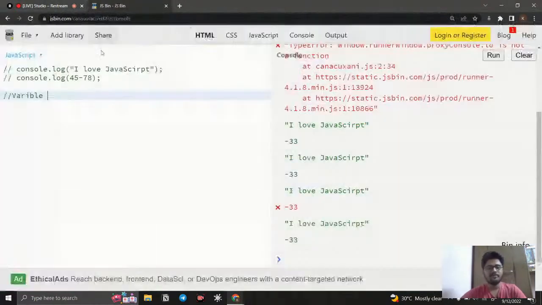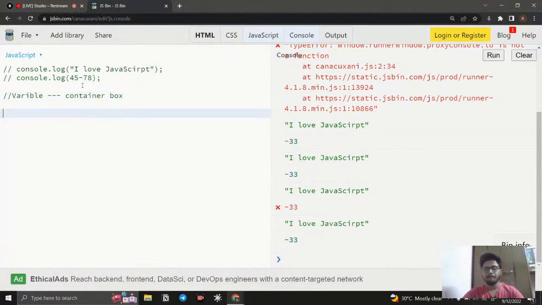So the first topic we're going to cover is variables. What is a variable? It's nothing but a container. What is meant by container? It's like a box. It contains some information, and whenever we want the information, we can take it. So a variable is like a box where we can store our information. That box will be in our browser storage, so the browser keeps it and we can use it whenever we want.